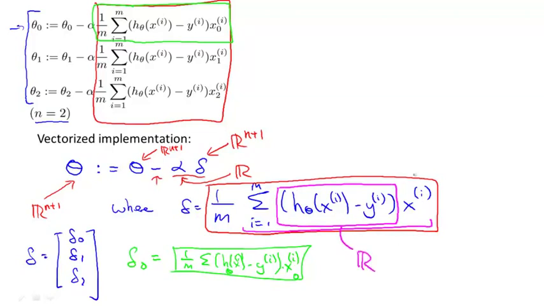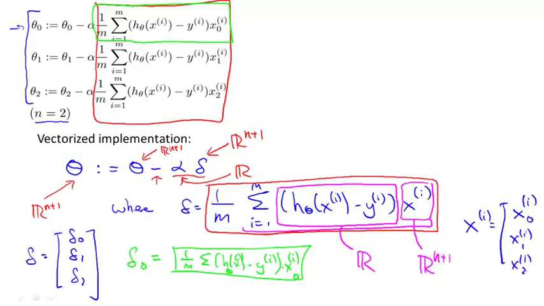And the second term over here, xi, this term over there is a vector, right? Because xi may be a vector that would be, say, xi0, xi1, xi2, right? And what is the summation?